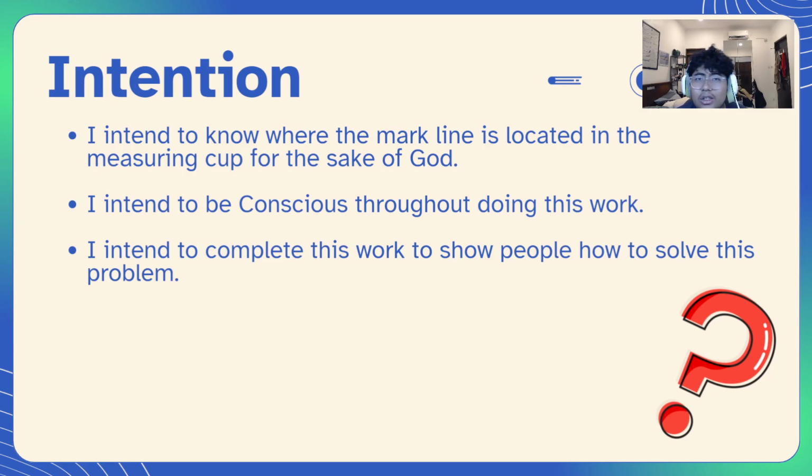The second one is I intend to be conscious throughout doing this work. Of course, I will try to be conscious, always trying to remind myself inside that I need to be conscious when doing every step. And the third one is I intend to complete this work to show people how to solve this problem. As I am uploading this video on YouTube, I intend to show people how to solve this problem, and maybe some people will be helped by me making this video. So those are my main intentions for completing this task.